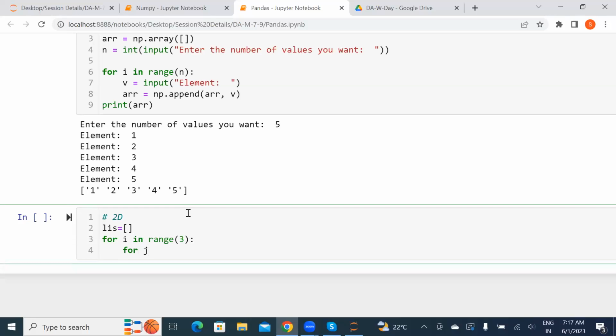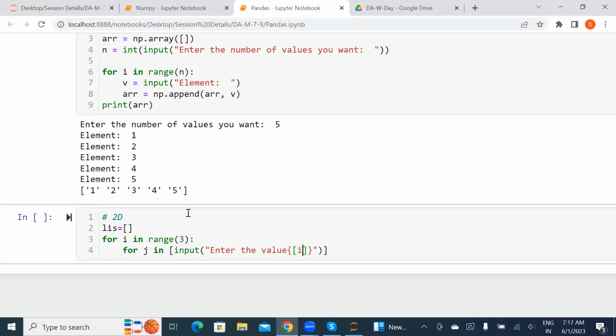So for i in range, for j in range, here I can give the input directly. So I'm giving the input, enter the value, and inside that I need to split it with the i value.